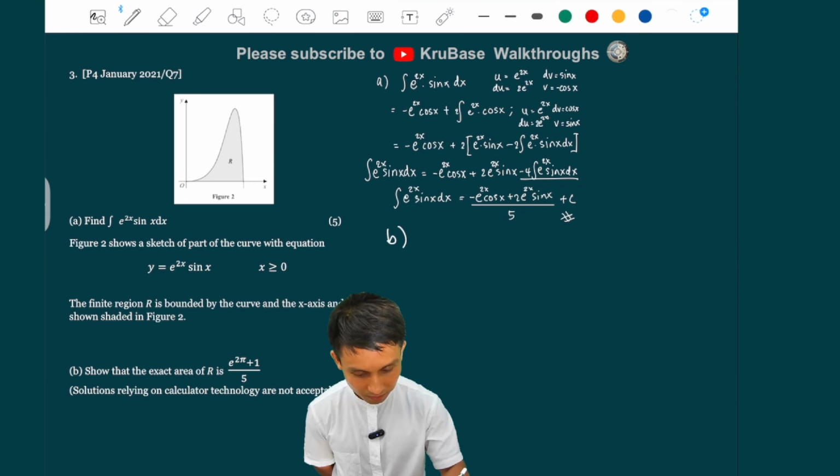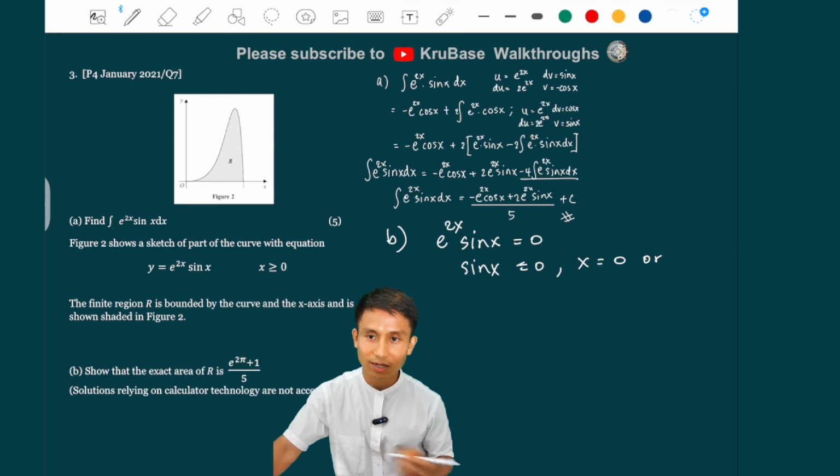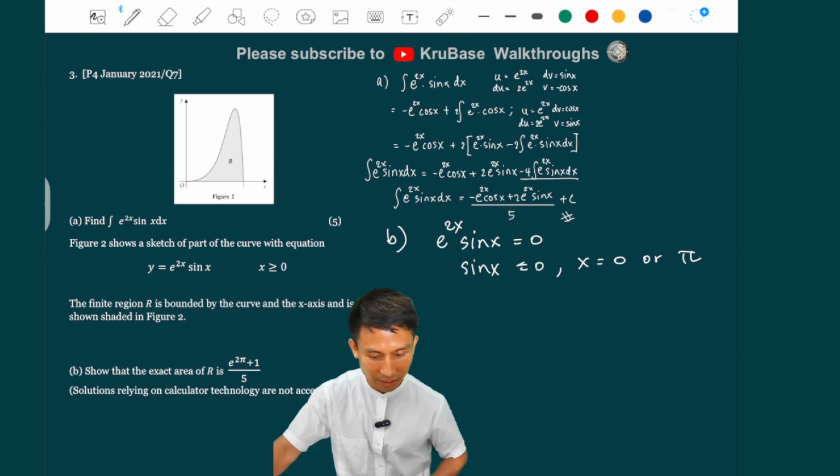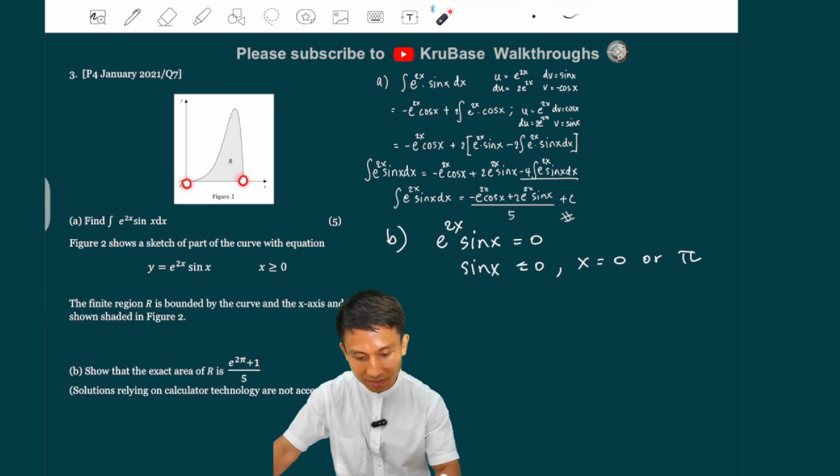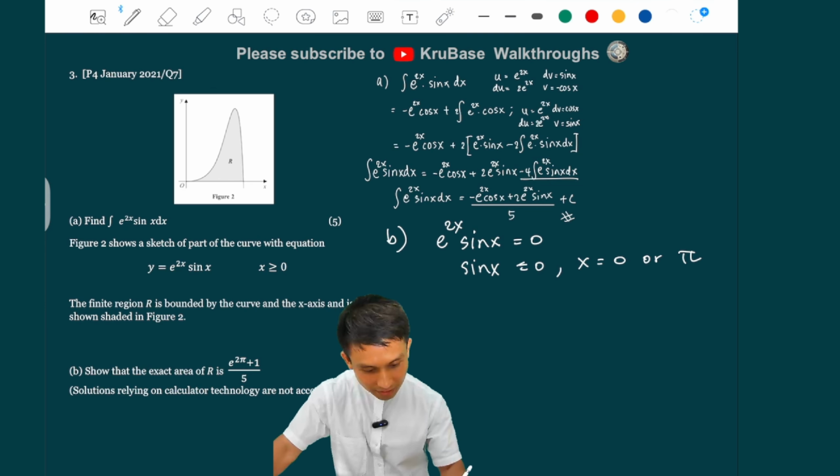So part B, we do e to the 2x sin x equals 0. E to the 2x cannot be 0 anyway, so the answers will come from sin x equals 0. So x equals 0, or sine of what angle equals 0? Well, that's pi. Sine pi equals 0. That's the second smallest value. So it's just going to be pi there, because 0 is the smallest answer and pi is the second smallest. So we're going to sub the bounds.